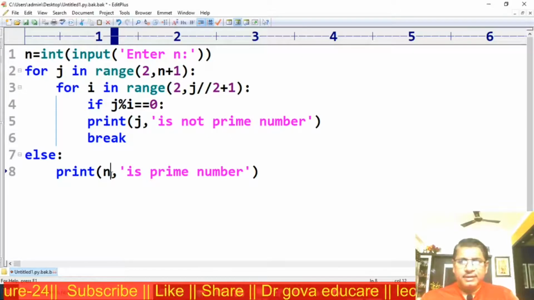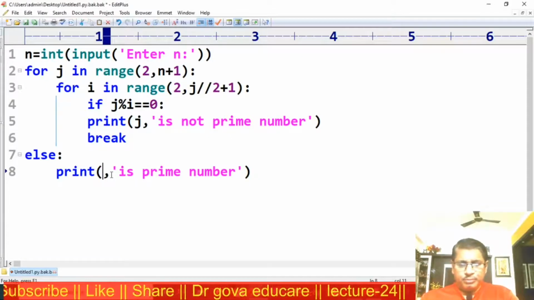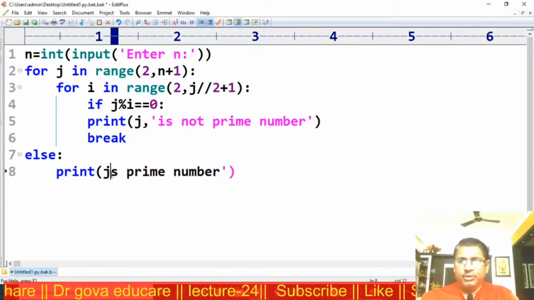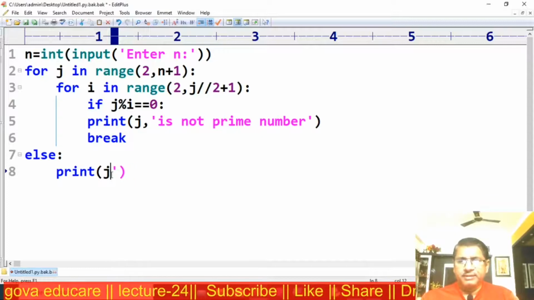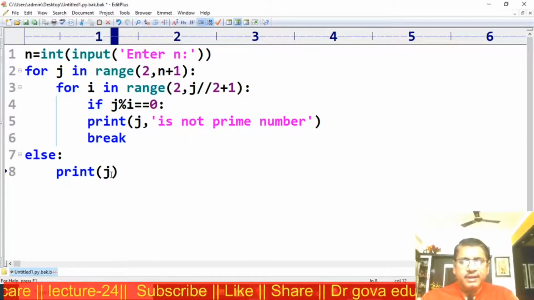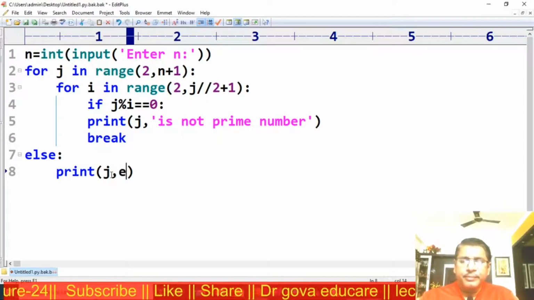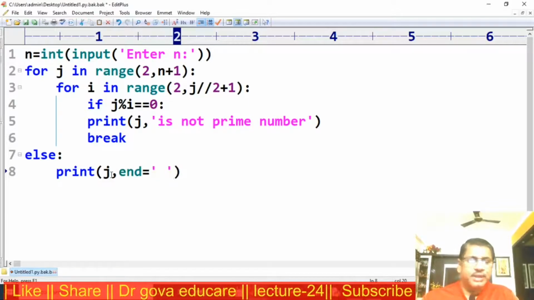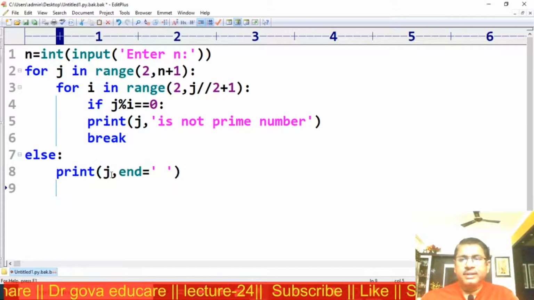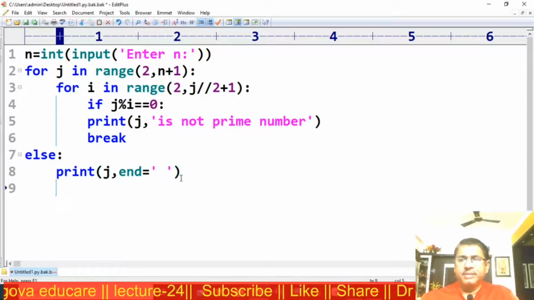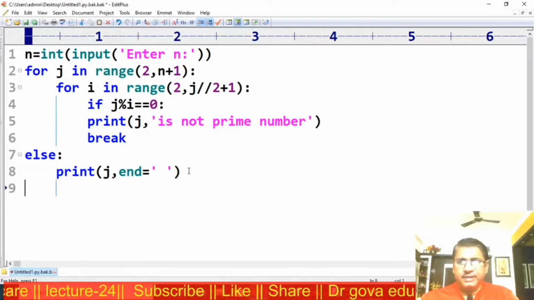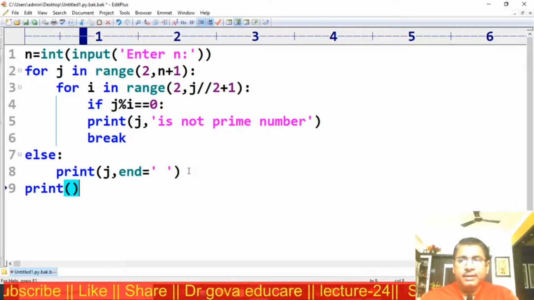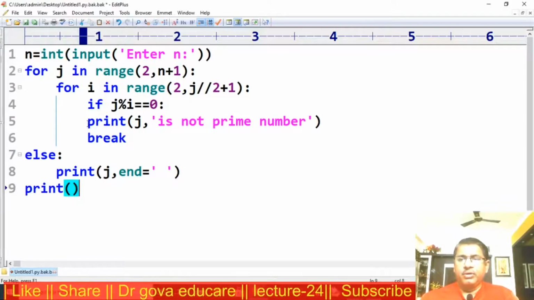Else I want to print all prime numbers in a single line, with comma, end is equal to space, after this print a new line. Now I don't want to print this also.